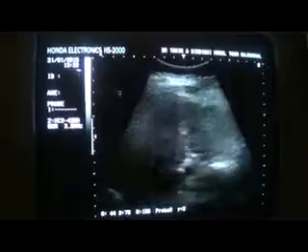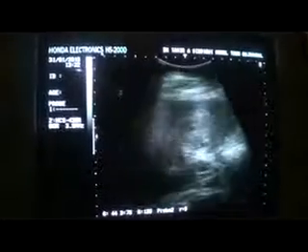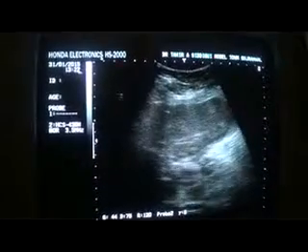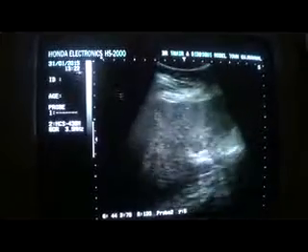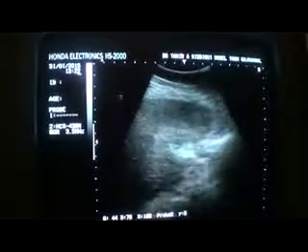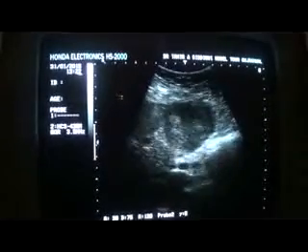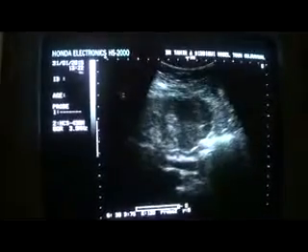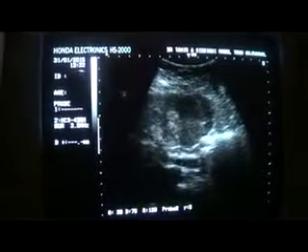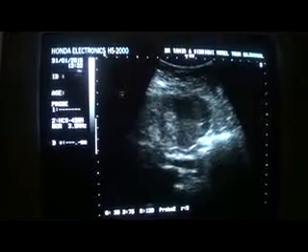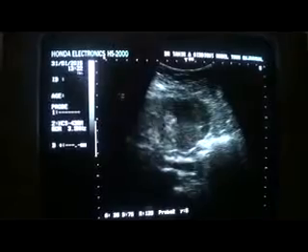So this is a case of, though there is no evidence of intrahepatic bile duct ectasia, portal vein is normal in caliber, is not dilated, and common bile duct is normal. This is the portal vein, this is the common bile duct, this is the hepatic artery in transverse section. These are the two focal lesions.